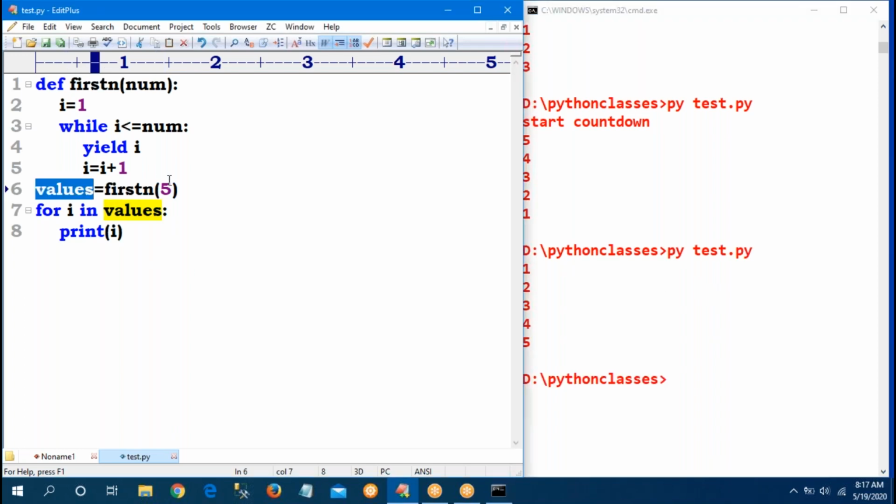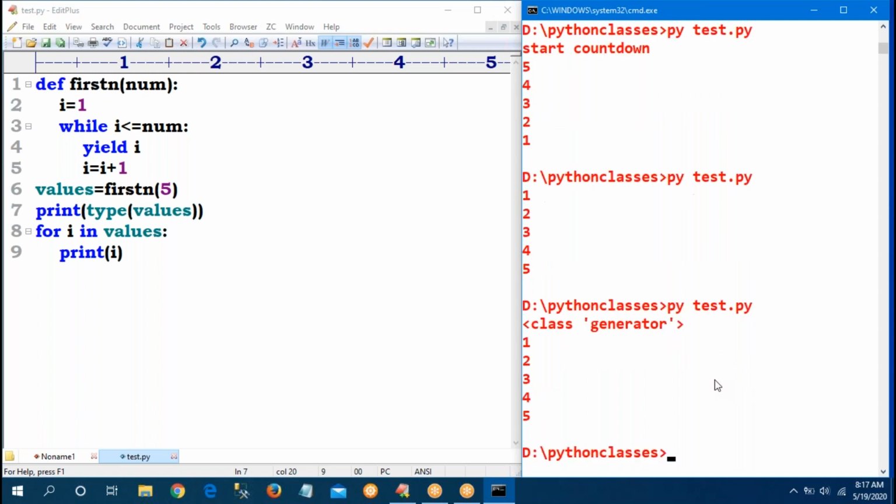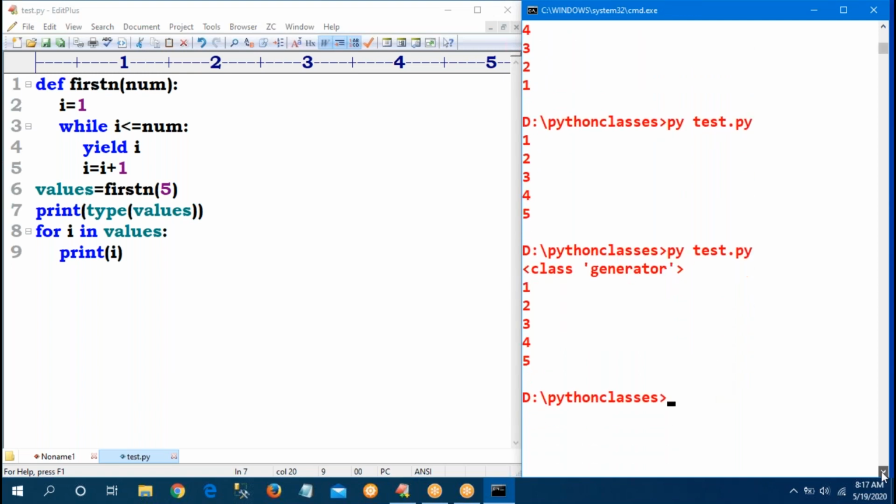What is the values type? The type of values is generator only. If you have any doubt, type of values. Now see, generators.